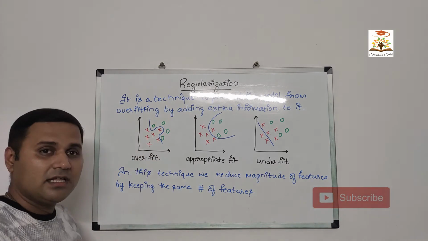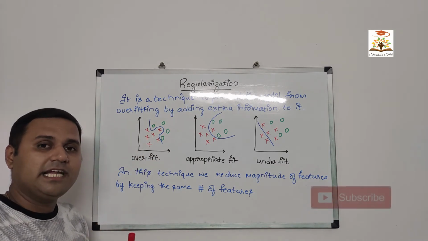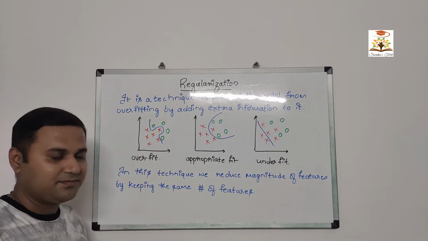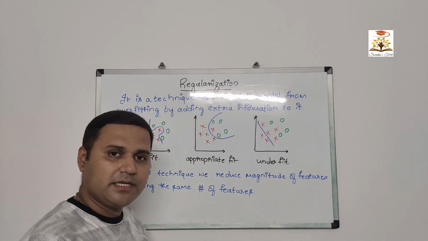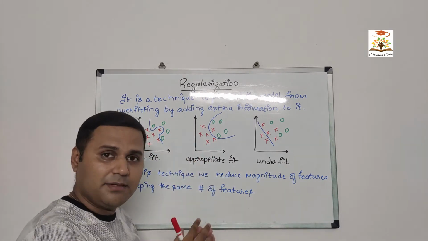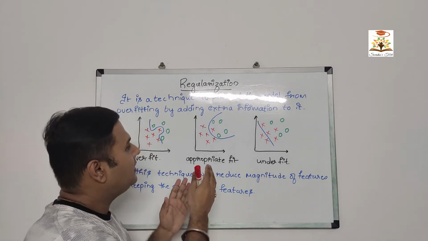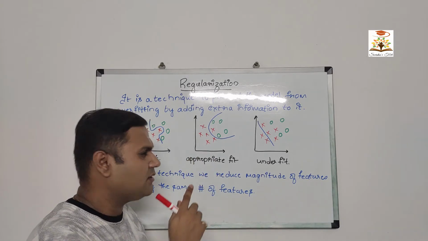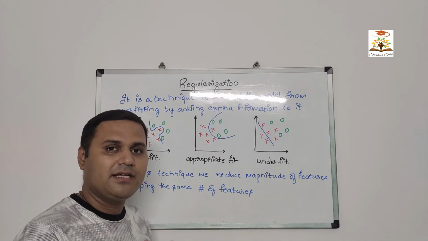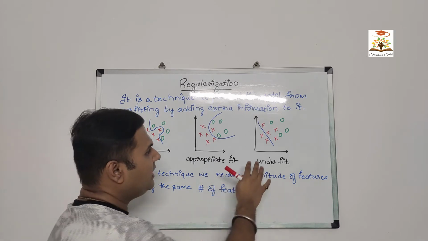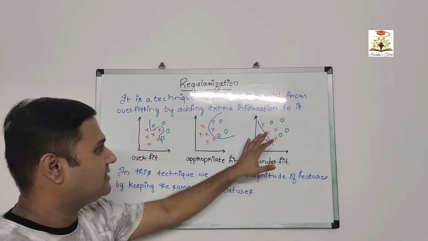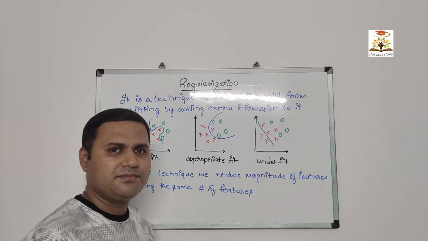That is, the model is perfectly imitating the training data set. In appropriate fit, we have mostly classified the positive and negative cases with one misclassified negative case. In underfit condition, the classification is not at all good.